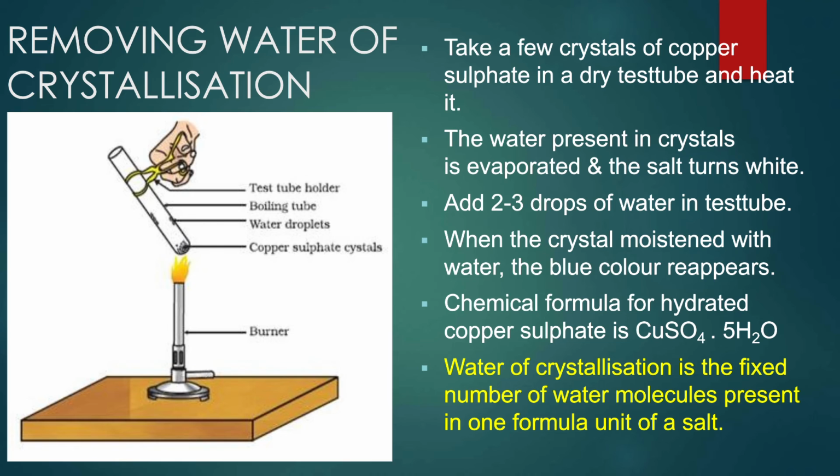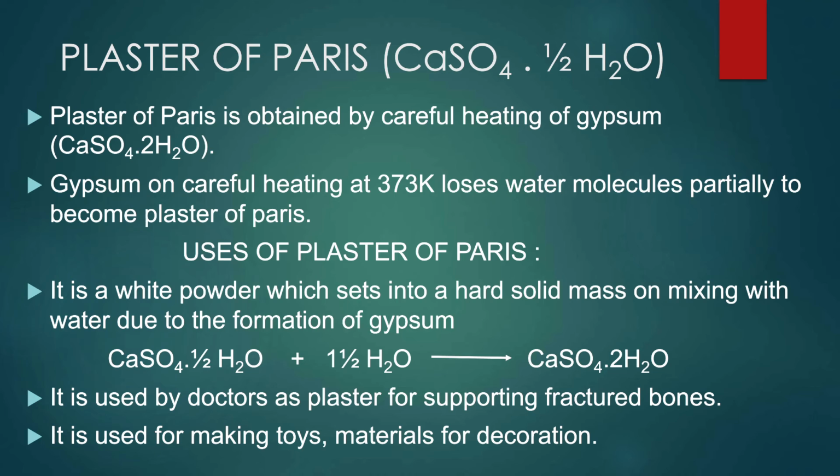The other examples wherein we can find water of crystallization are washing soda, which has 10 water molecules in it, gypsum, which has 2 water molecules in it, and plaster of Paris, which has half a water molecule in it. Now coming to plaster of Paris, the chemical formula of plaster of Paris is CaSO4.½H2O.